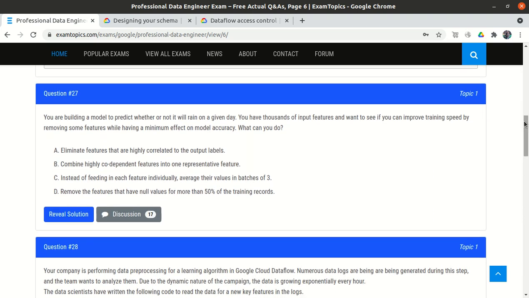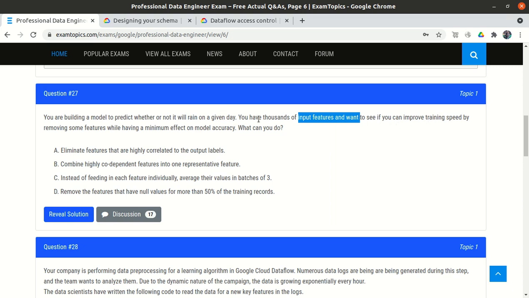Okay, so question number 27: you are building a model to predict whether or not it will rain on a given day. We need to create a model just to predict whether there will be rain on a particular given day or not. You have 1,000 input features, and you want to see if you can improve training speed.